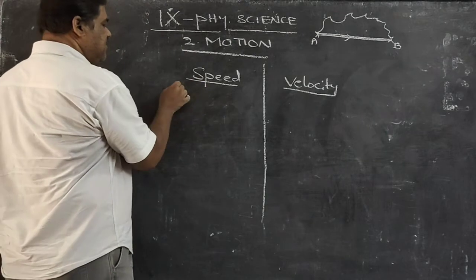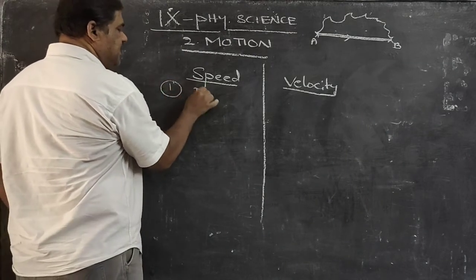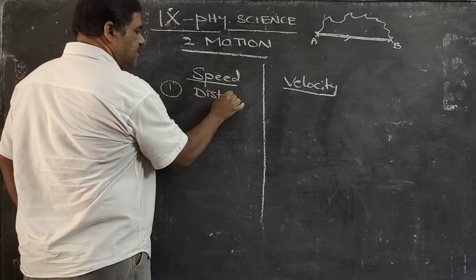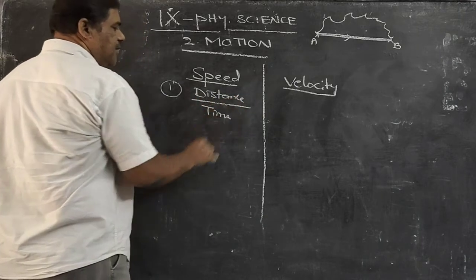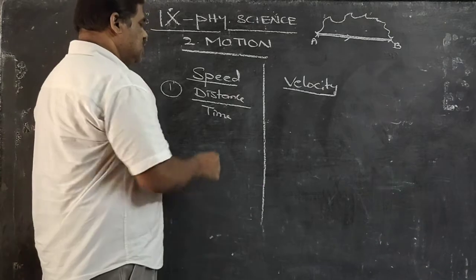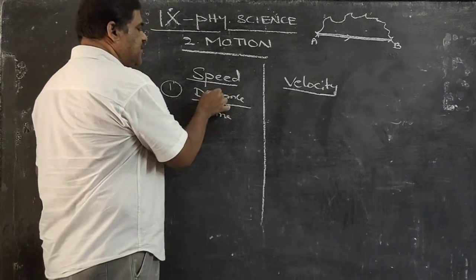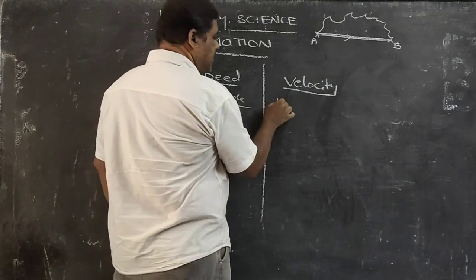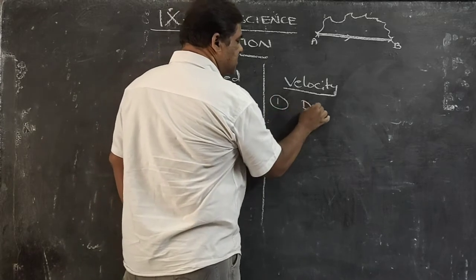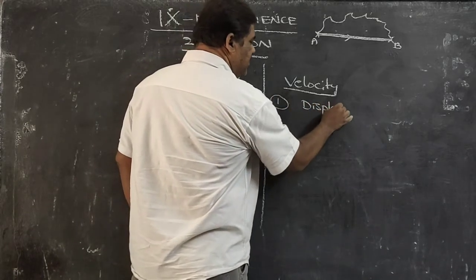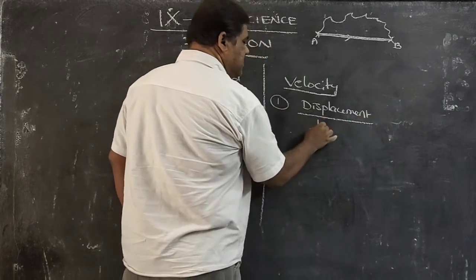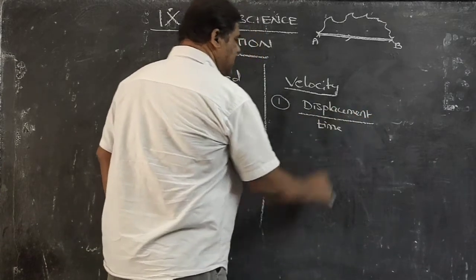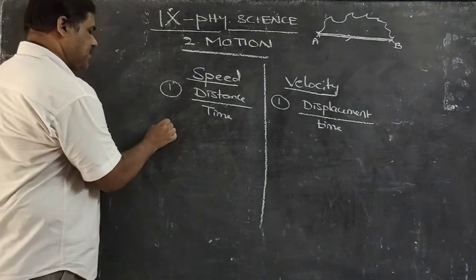Speed is defined as distance by time. Any physical quantity divided by time is called rate. So we define speed as the rate of distance. Velocity means displacement divided by time, so the rate of displacement is called velocity.